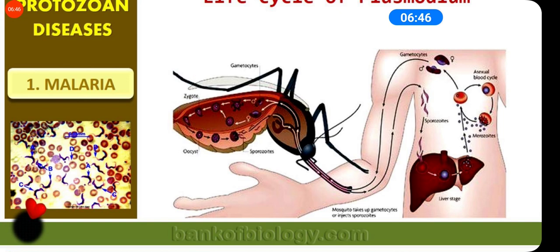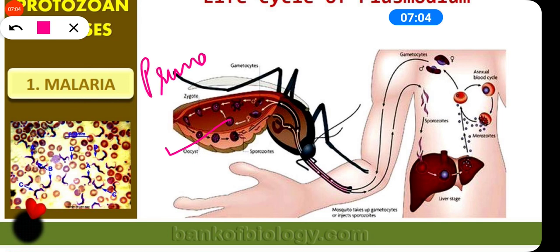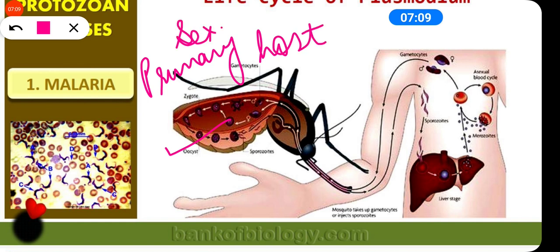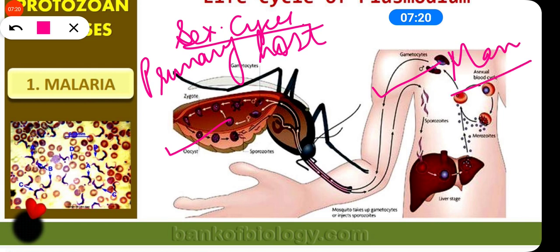Now what are those? The sexual cycle of the Plasmodium is completed in the female Anopheles mosquito, so the female Anopheles mosquito is considered the primary host. The asexual part of the life cycle is completed in man.